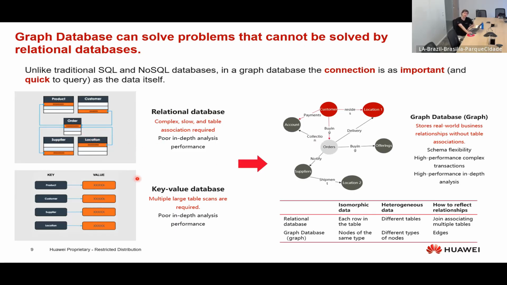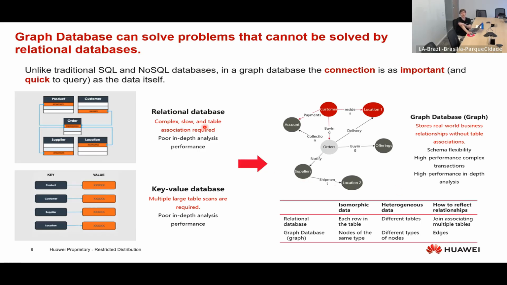I can highlight here that relational databases and key-value databases have poor in-depth analysis performance. So the performance when we have a lot of sequential relationships is very poor. So a graph database comes to solve this issue, basically. It has high performance in-depth analysis and complex transactions because we have the data structure made for it, right? The connection is as important, and it is stored in its nature, from the data structure itself.